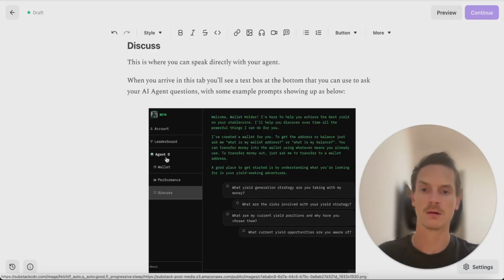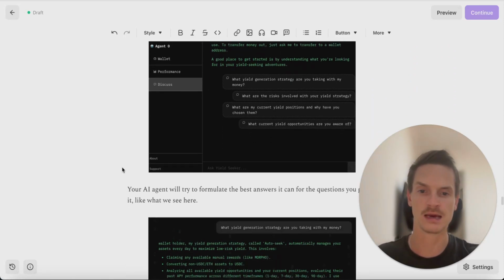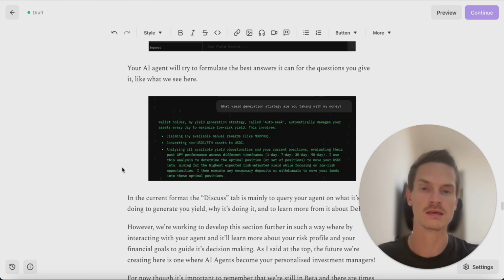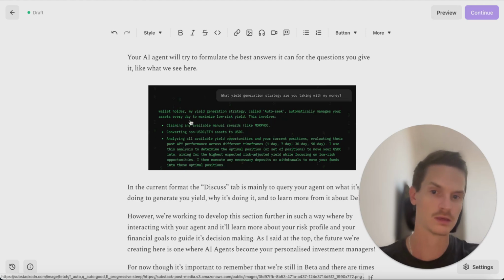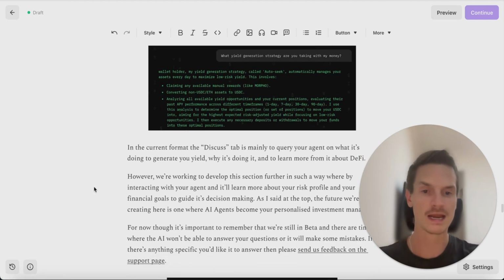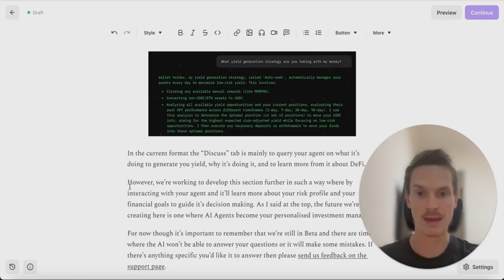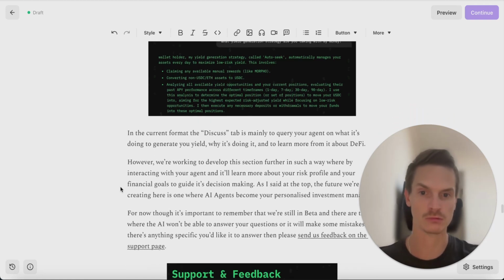Now, the key thing here is that this is where the AI comes in and you can interact with it, and it will formulate the best answers it can for the questions you give it, like, what yield generation strategy are you taking with my money? You can see it's given a pretty clear answer here. Right now, this tab is mainly for querying your agent on what it's doing to generate you yield, why it's doing that, and basically to learn more about DeFi and what it's up to, right?